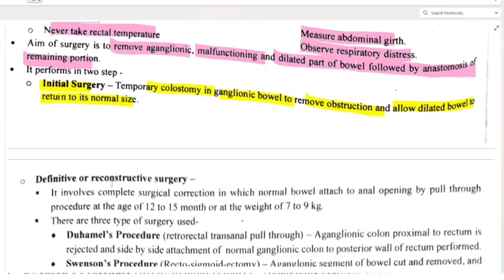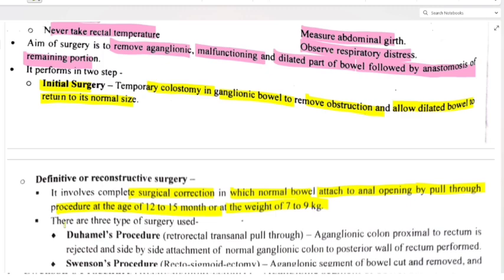Definitive and reconstructive surgery: it involves complete surgical correction in which normal bowel is attached to the anal opening by pull-through procedure at the age of 12 to 15 months or at the weight of 7 to 9 kg. When the baby has a weight of 7 to 9 kg or age of 12 to 15 months, we are doing definitive or reconstructive surgery.